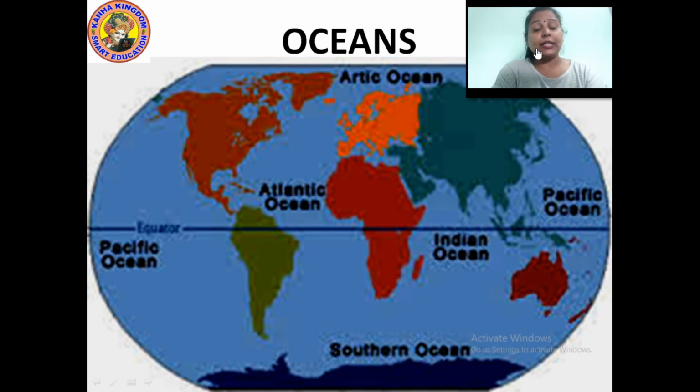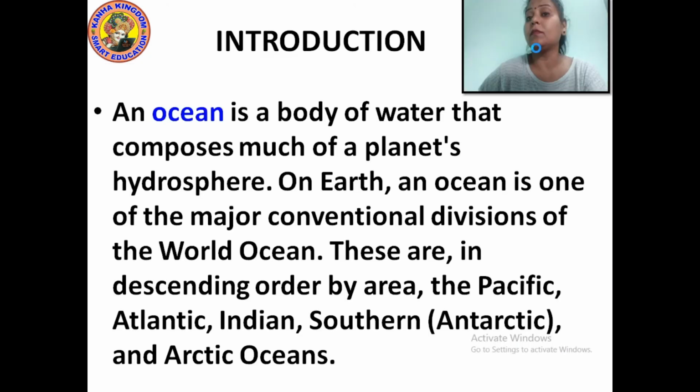Now let's discuss oceans, which are said to be the most important water bodies found on the earth. On the earth, there are 5 oceans: Pacific Ocean, Atlantic Ocean, Arctic Ocean, Indian Ocean, and the Southern Ocean. Southern Ocean is also called the Antarctic Ocean. Now, what do you mean by ocean?